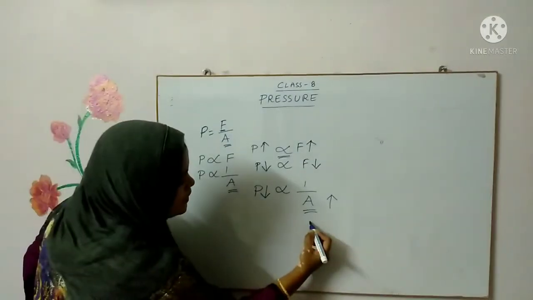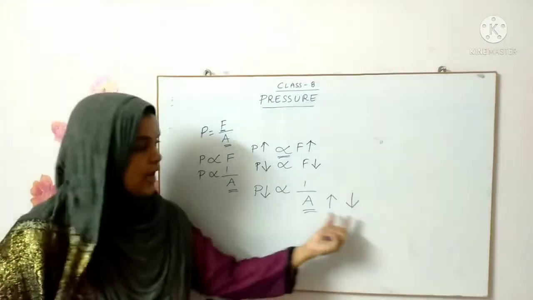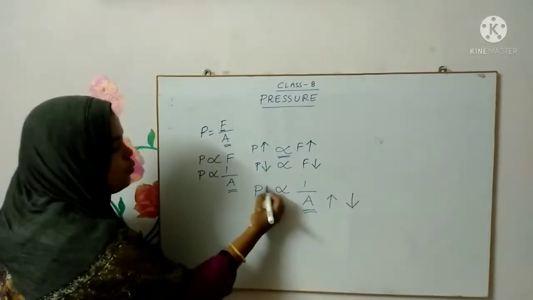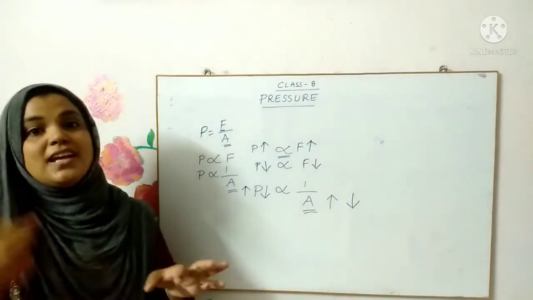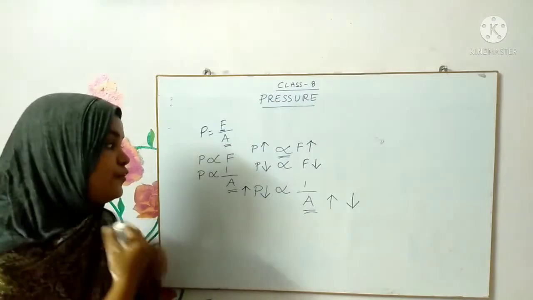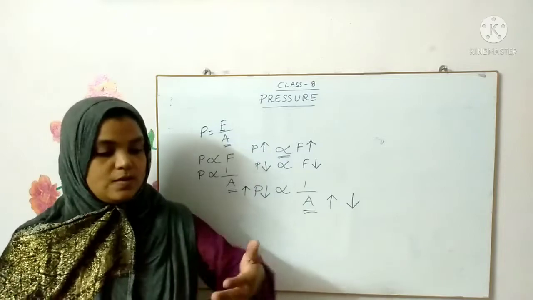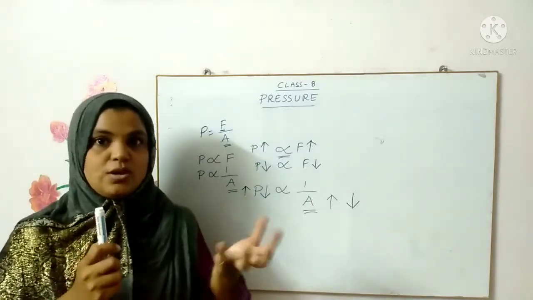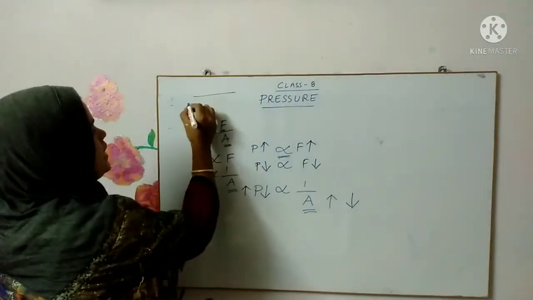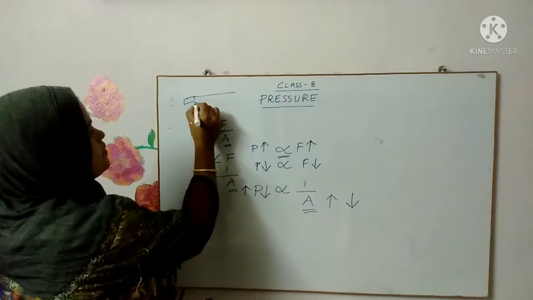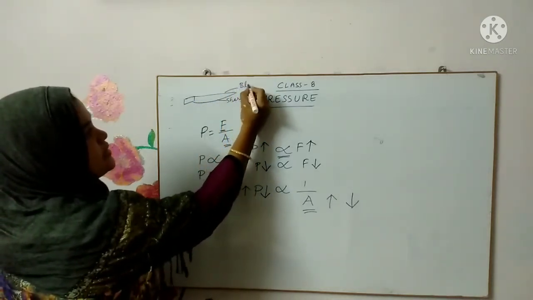Now, say for example, if the contact surface area is decreased, then the pressure would increase. This is the explanation for all those examples that I showed you. Say for the first example, cutting any vegetable with the blunt end of the knife. If you see the knife, it has one blunt end and one sharp end. This is the sharp end, right? And this is the blunt end.